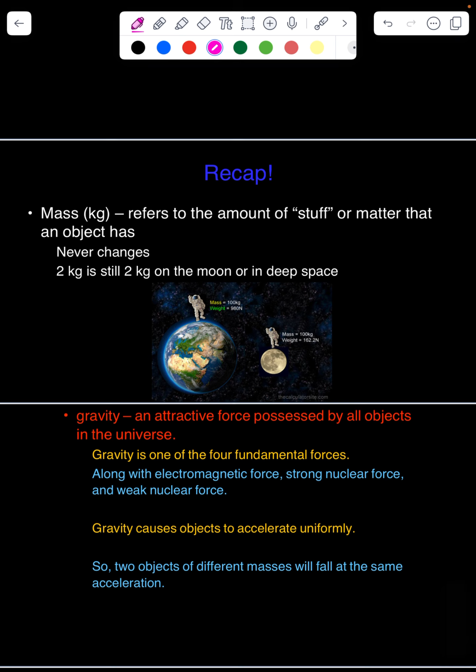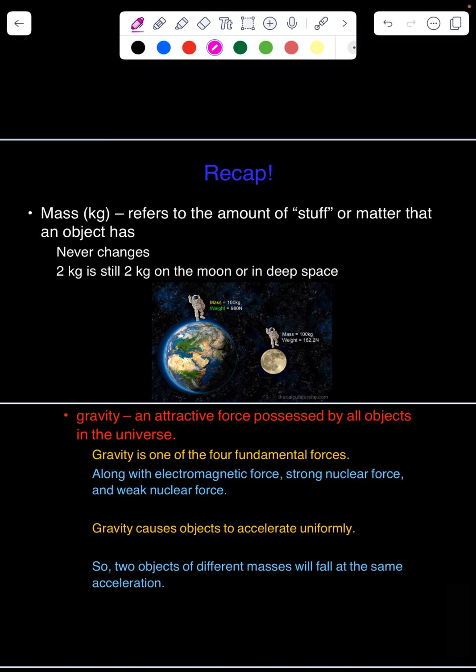We have been using mass this entire year. We used mass a lot last year in chemistry. Mass is just how much stuff something or someone is made up of. So how many protons, neutrons, and electrons, how many atoms are comprising that object.